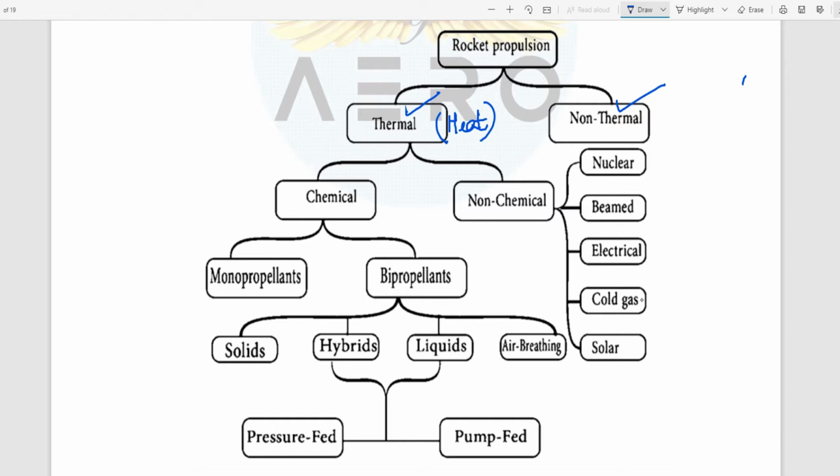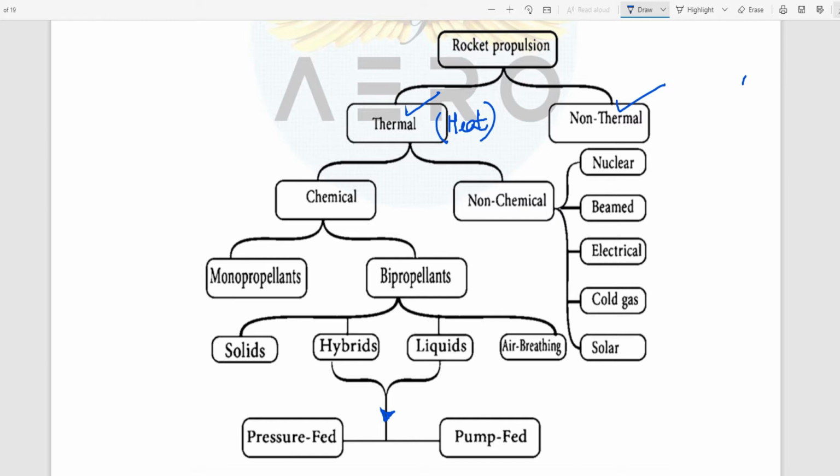Now hybrid and liquid can be used by the system either by pressure feed system or by pump feed system. That also we will look into gradually: what is the pump feed system, what are its advantages, where it is used, and where the pressure feed system is used, and its advantages. So this is the chain for chemical propulsion.